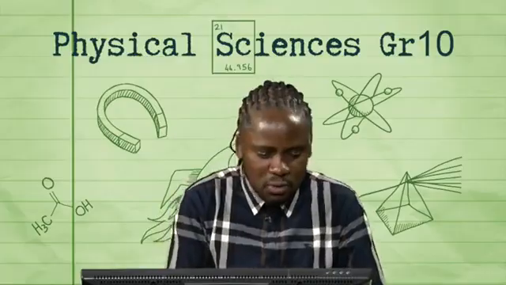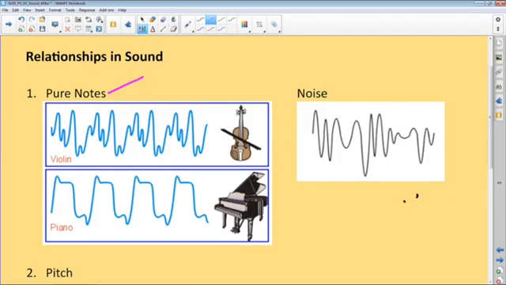Right. If you think of it, we have pure notes which are produced by musical instruments. That's a violin there. You see, this is a pattern which can be produced by an oscilloscope. So these musical instruments give us what we call pure notes. Then the piano, for example, has different notes, but this is what happens when you propagate sound using a musical instrument.